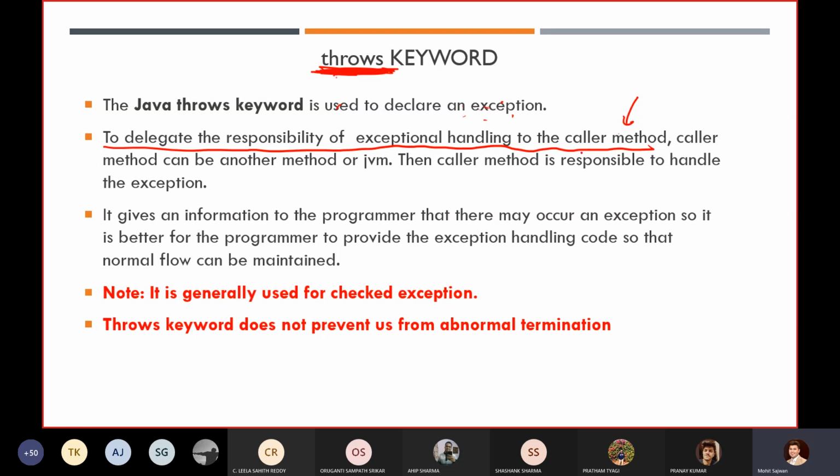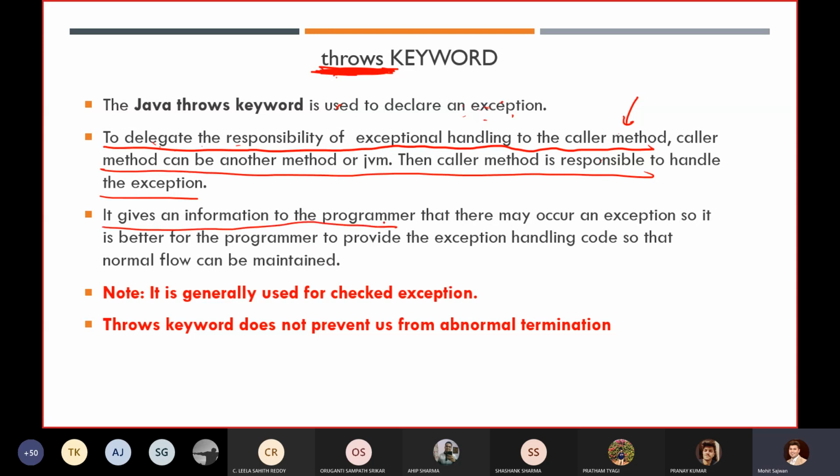So we generally use it for a checked exception. If someone asks, sir, why not for an unchecked exception? Because our JVM is automatically performing the same operation, so why write it for an unchecked exception? But for a checked exception, it becomes mandatory to delegate this particular method, so that is why we are delegating this exception.